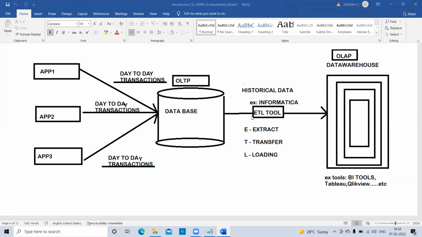ETL tool: the use of an ETL tool, as I said here, is extracting data from OLTP, then transferring and loading it into OLAP. That is called ETL. It's like a middleware, taking data from OLTP and transferring and loading it into OLAP.